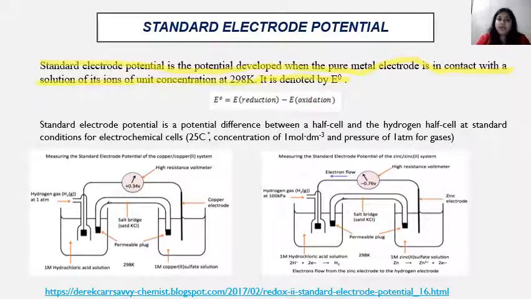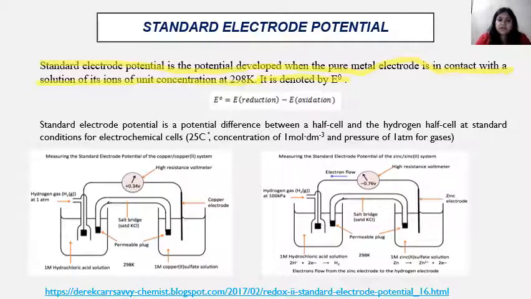To calculate the standard electrode potential of different metal electrodes, we generally use a standard hydrogen electrode, SHE. The standard hydrogen electrode is an electrode in which hydrogen gas is bubbled at 1 atmosphere in a 1 molar hydrochloric acid solution. The electrode potential of hydrogen is arbitrarily taken as 0.